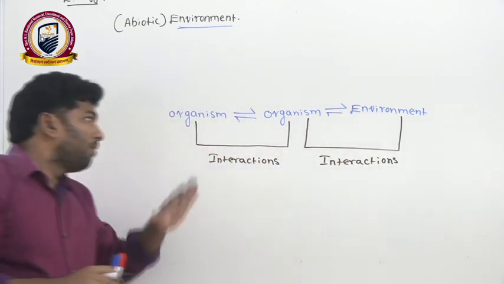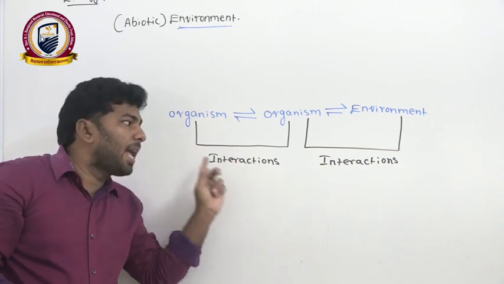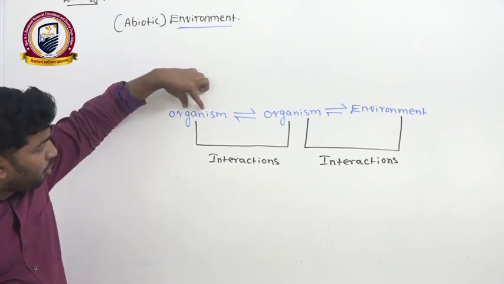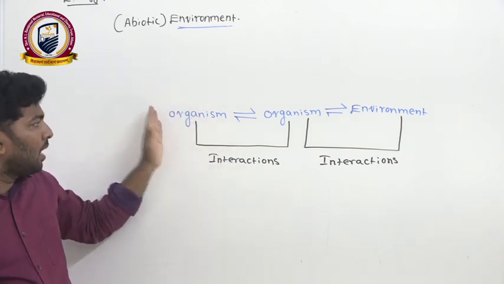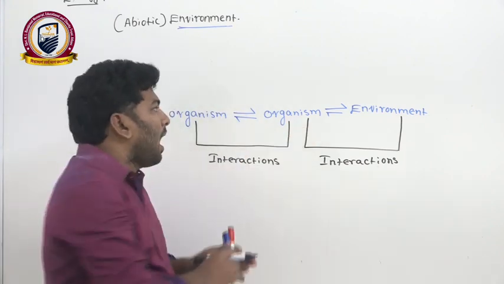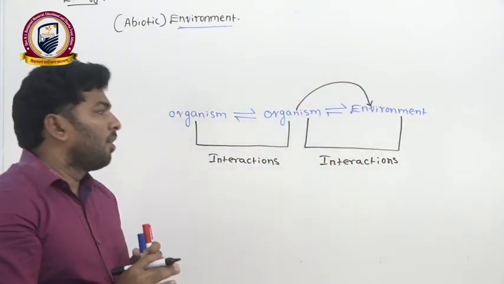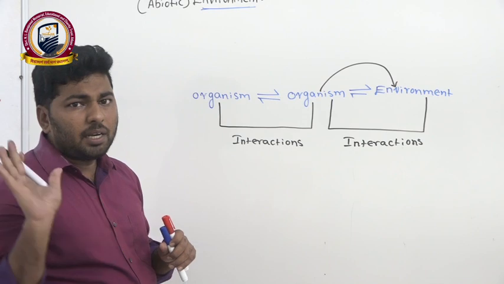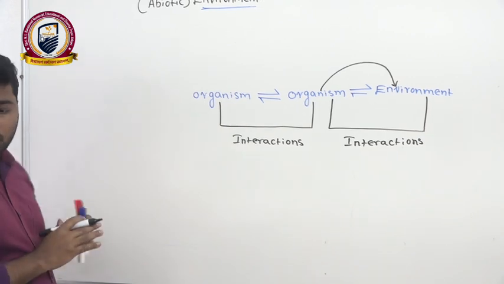Now we know very well what the meaning of ecology is. Ecology is the study of interactions. The interactions may be among the organisms, where a group of organisms may interact, or between one organism and another organism, or the organism may be interacting with its environment. We can say it is ecology. Are you understanding? Clear? Right. This is the simple definition of ecology.